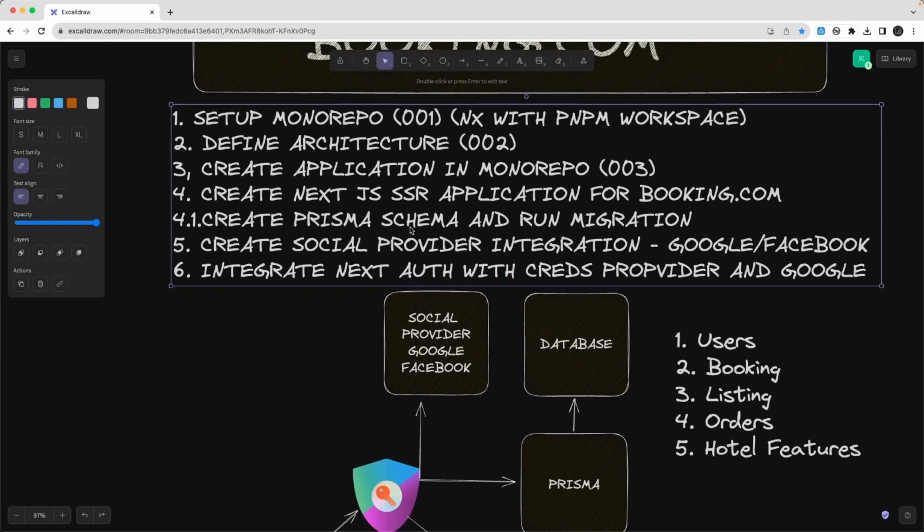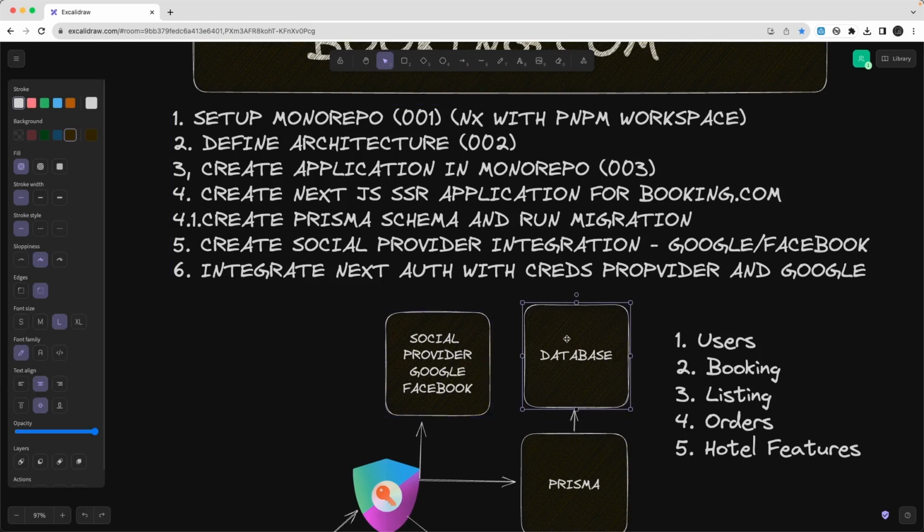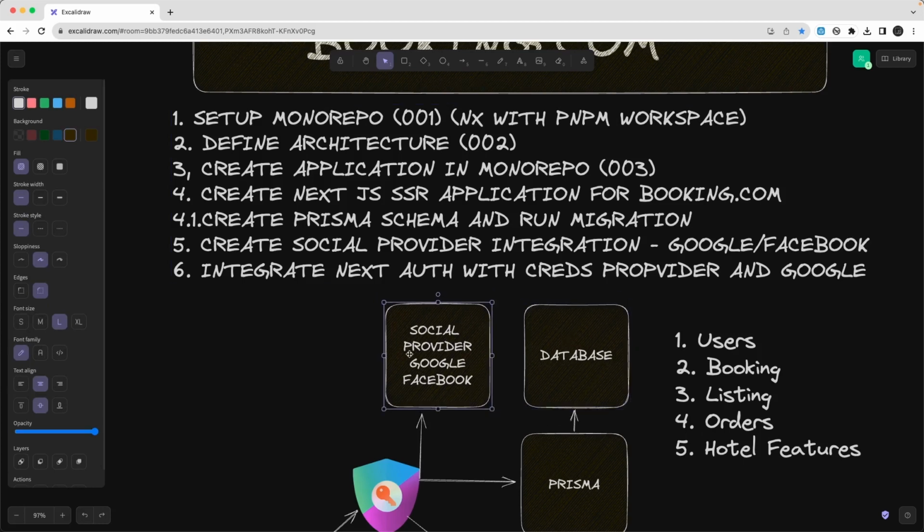we are going to have, what is our database schema, because we are using SQL. So users, booking, listing, orders, hotel features, and all those different schemas we are going to do, and we are going to write a Prisma schema, and then with the help of PostgreSQL, which is a Prisma provider, we can just run npx prisma migrate dev, which will actually migrate to our database.